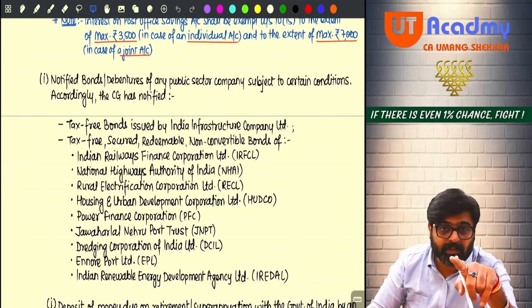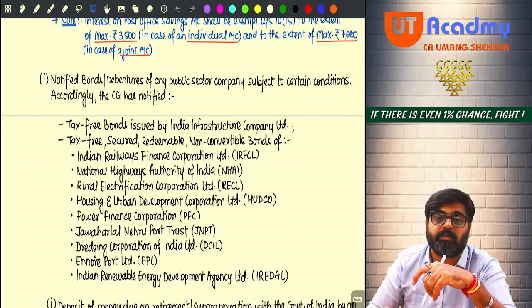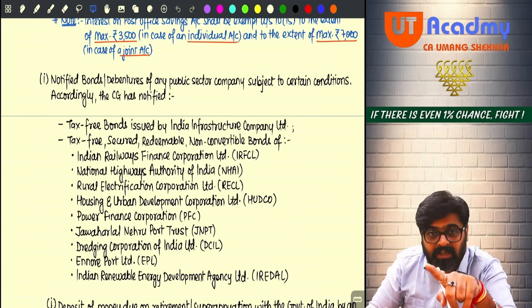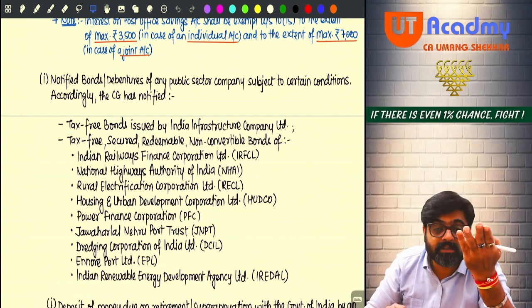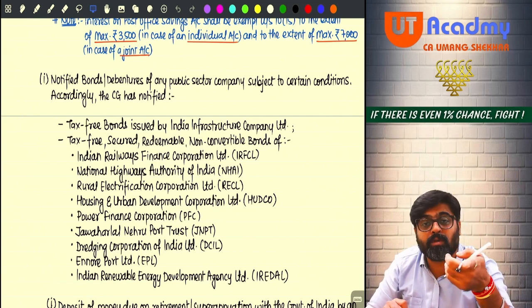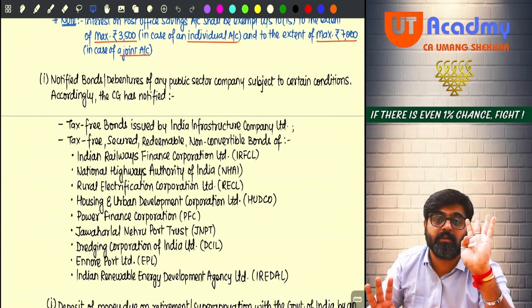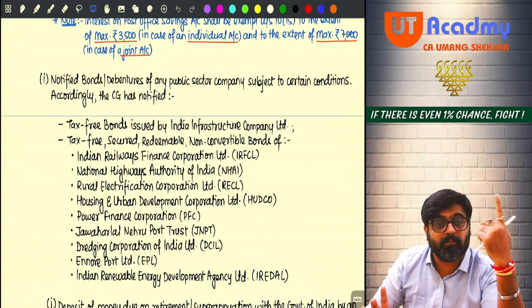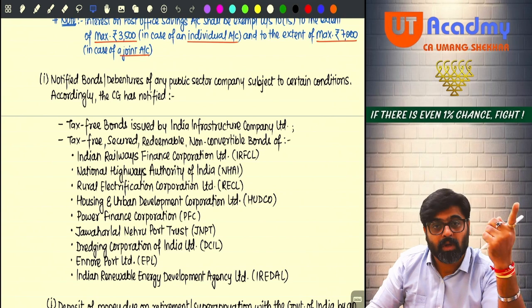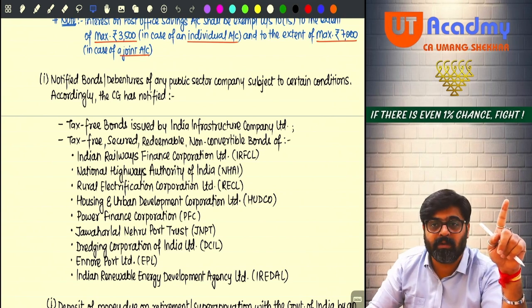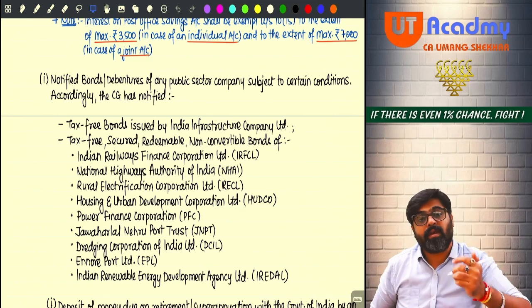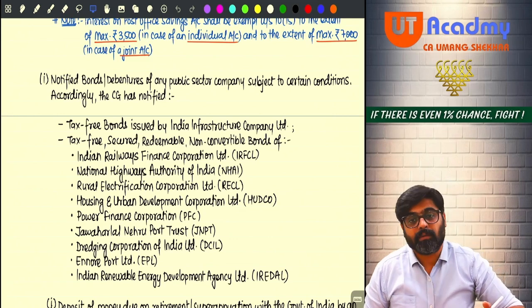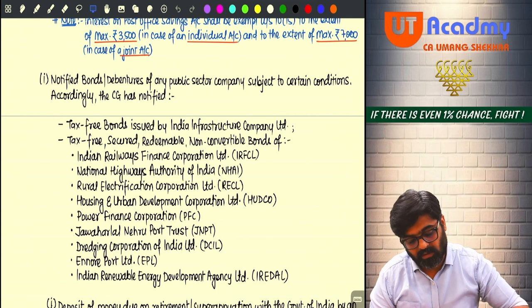And for these companies, there are certain bonds, certain debentures which these companies will issue. So the bonds or debentures which will be issued by these public sector companies will be notified. Go and buy those bonds and debentures. Whatever interest you will get on those bonds and debentures will be fully exempt. So notified bonds or debentures of which companies? These companies. Yes or no?